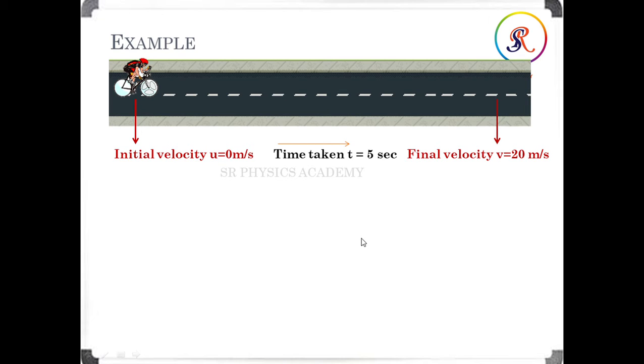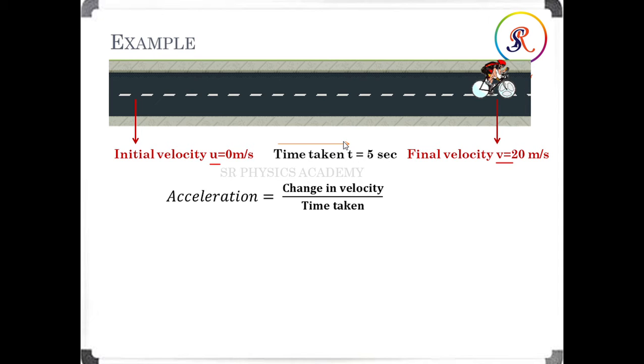For example, in this case, the cyclist's starting point or initial velocity u equals 0. Here I consider the initial velocity as u and the final velocity as v. In both cases the initial velocity is 0 and it reaches a final velocity of 20 meter per second. How much time has it taken in this case? 5 seconds. So we know that acceleration equals change in velocity divided by time taken.